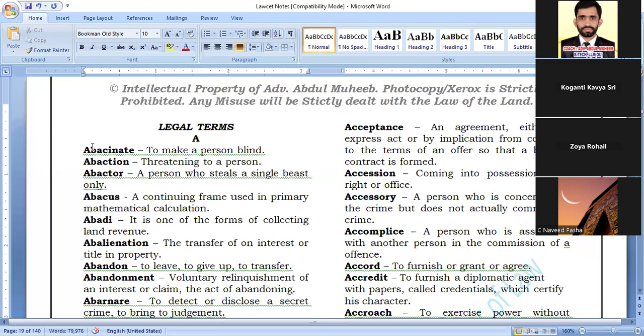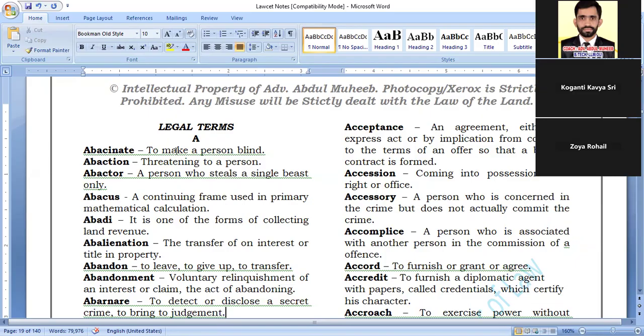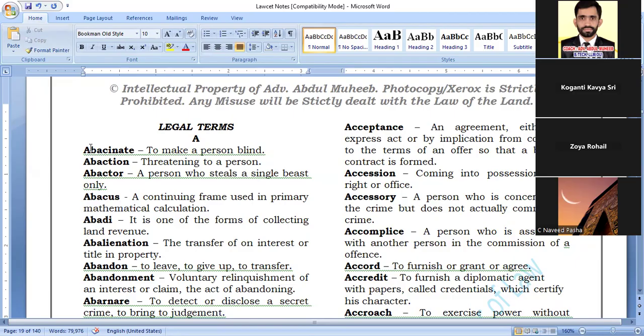Abbasinate. What is abbasinate? To make a person blind. किसी को अंधा कर देना. You are making someone blind. उसका मतलब क्या है? Abbasinate बोलते हैं उसको. ठीक है. What is abbasinate? To make a person blind. What is the next word?